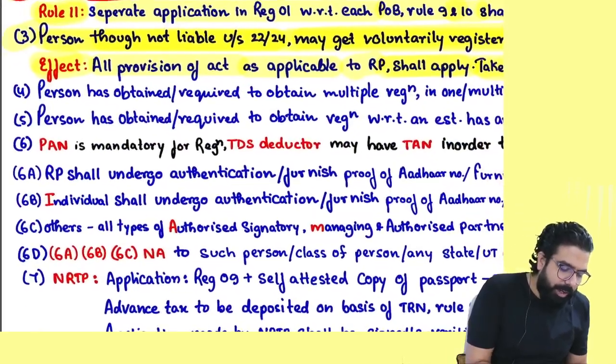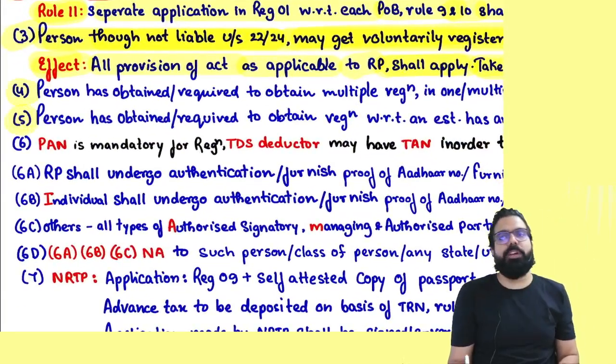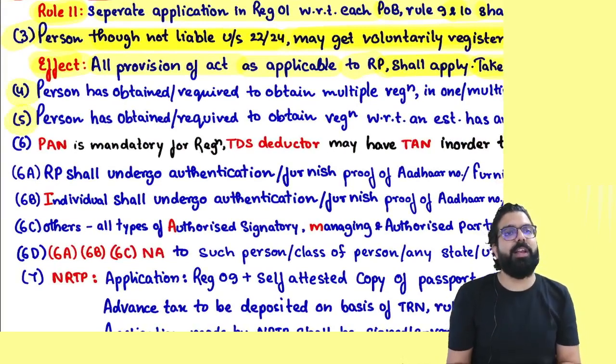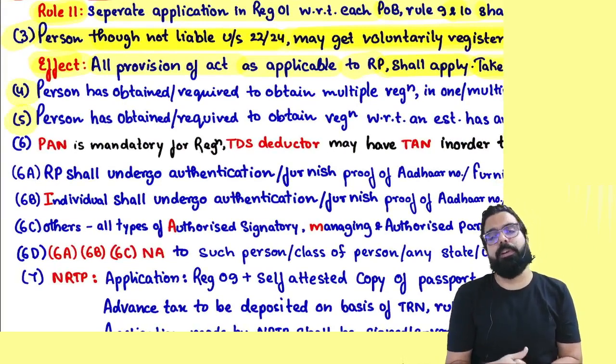Section number 25(4) and 25(5) talk about distinct person. What are section number 25(4) and 25(5) telling us, everyone? They talk about distinct person. What is a distinct person?